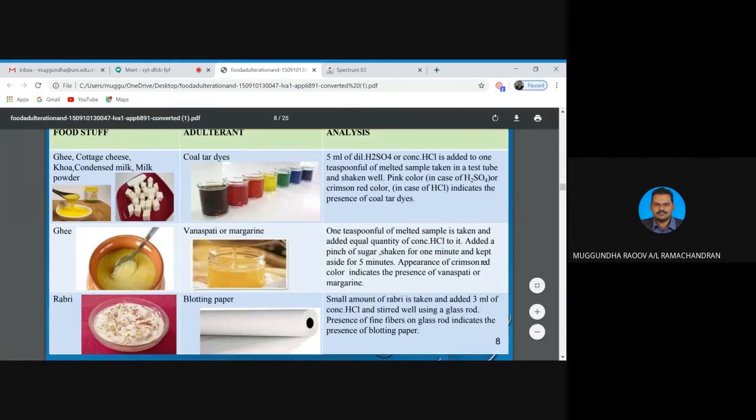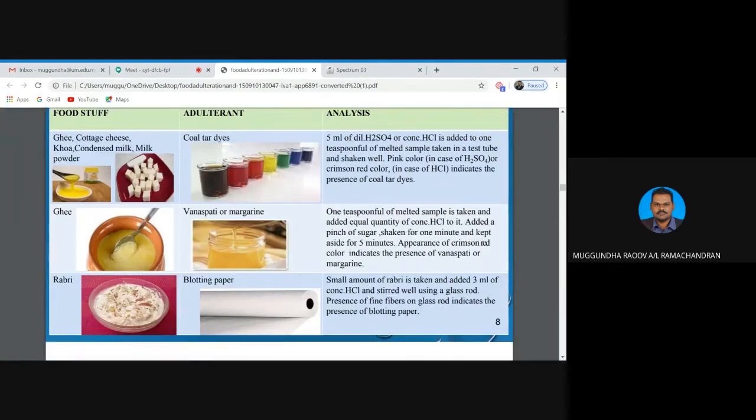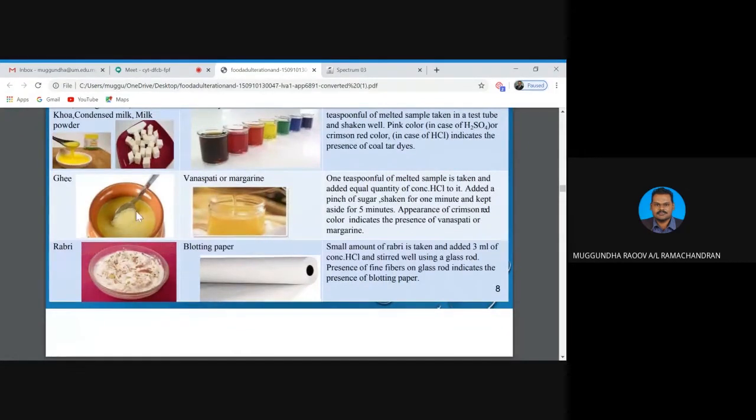So pink color or red color. Okay, pink color in the case of sulfuric acid and red color in the case of hydrochloric acid will indicate the presence of coal tar dyes. Okay, here ghee is a very pure kind of butter, but usually they do mix margarine in the ghee.